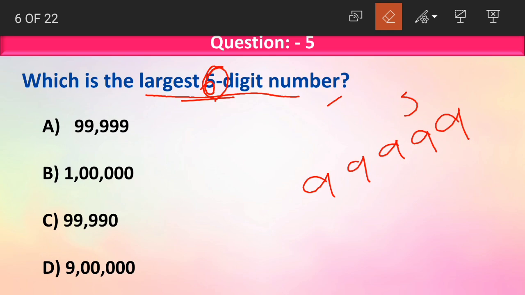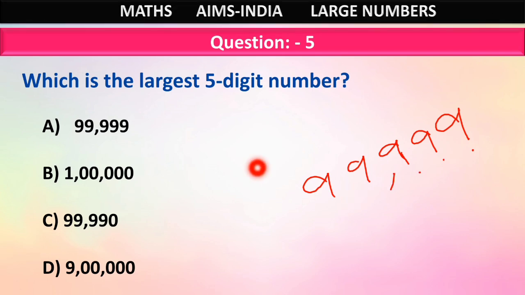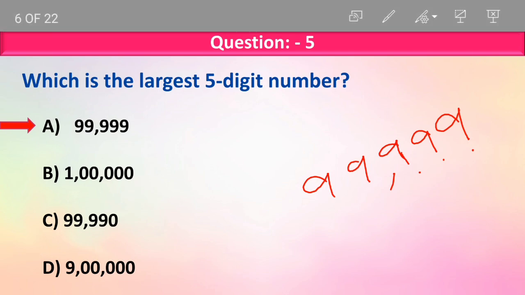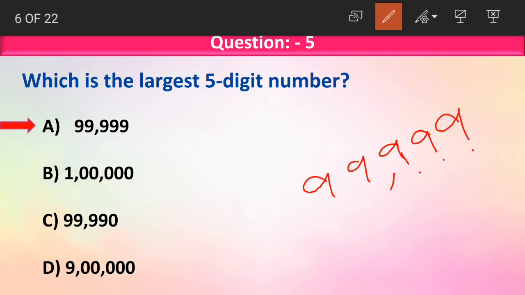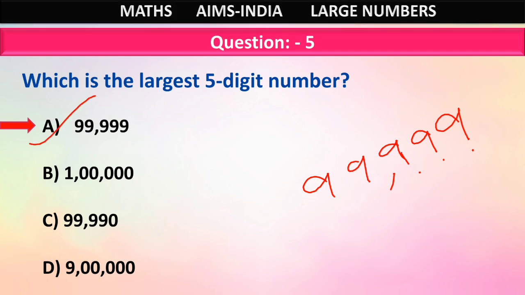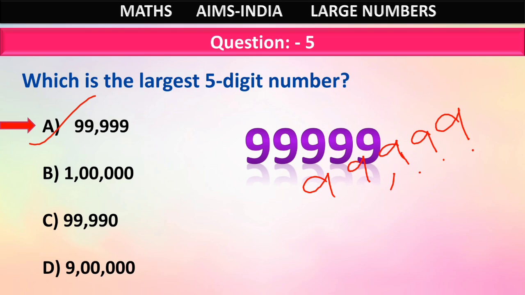And coming to commas, how do we put the commas? We put commas after 3 digits. Now which option here is the same as our largest 5-digit number? Option A. 99,999 is our largest 5-digit number.